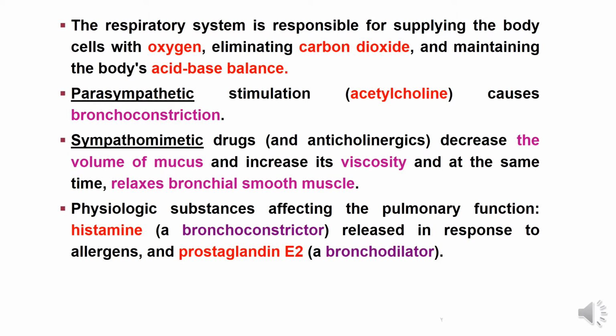Physiological substances like histamine and prostaglandin. Histamine is a physiological substance produced in the body in response to allergens and leads to bronchoconstriction, while prostaglandin E2 leads to bronchodilation.